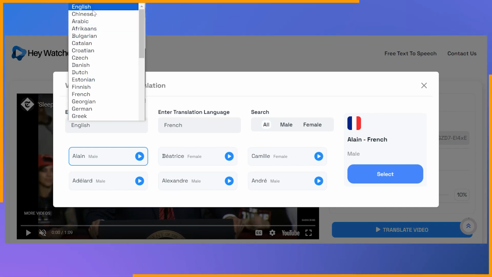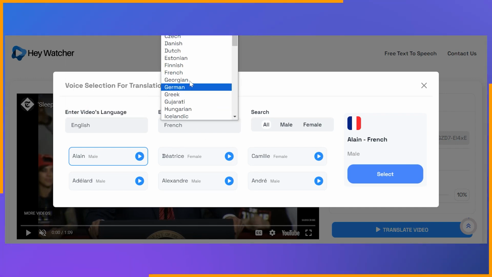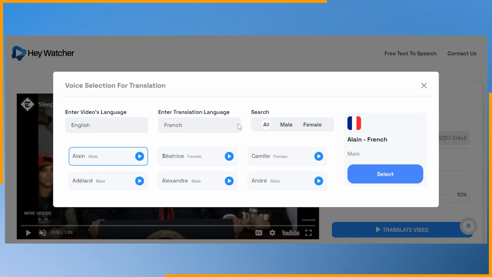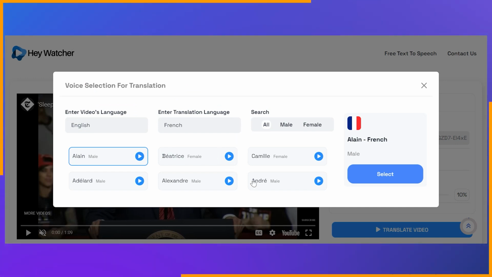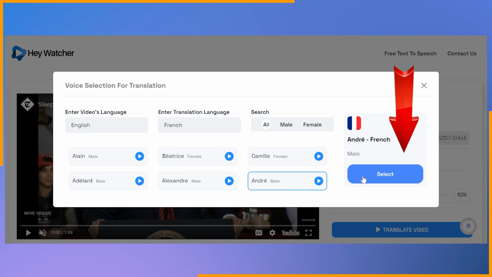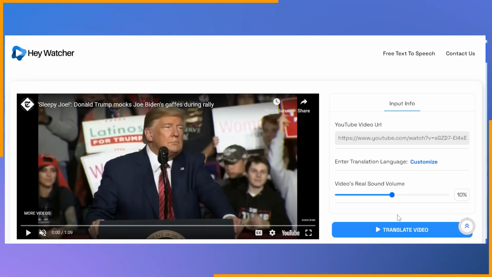Choose the original video language and the language you want to translate it into. Next, select your favorite voice, either female or male, from the available options and click the Select button. Finally, click Translate Video. In just a few moments, you'll be able to enjoy watching that video in your selected language.